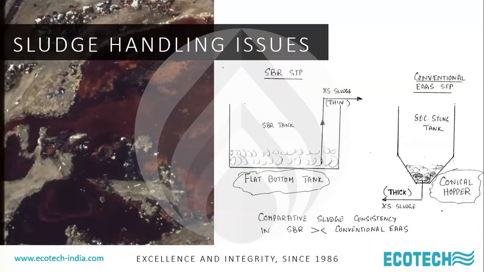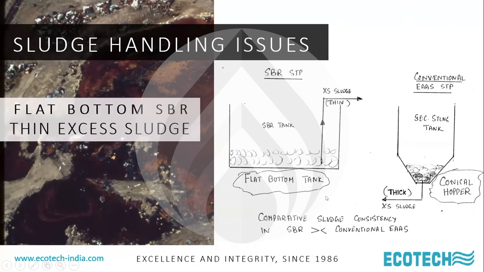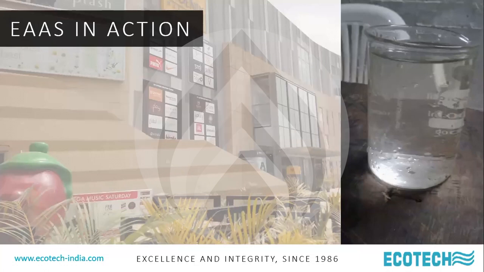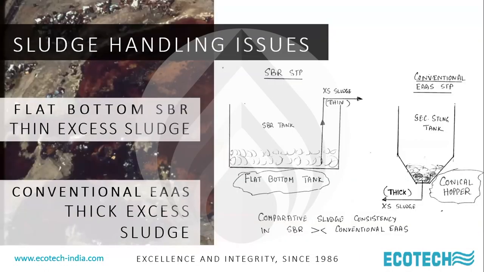Sludge handling is a universally understood, appreciated issue in SBR systems because you are removing this excess sludge. Remember the biological reaction. It is a growth reaction. You have to remove excess sludge on a regular basis. When you remove the excess sludge from a flat bottom tank, you will get only thin slurry, whereas in a conventional extended aeration, you are getting thick sludge. Thick sludge is easy to dewater as against thin slurry. This is one of the major issues. Flat bottom SBR, thin excess sludge, conventional thick sludge, and that's why the thing doesn't work. Sludge handling is a major issue in SBR again.